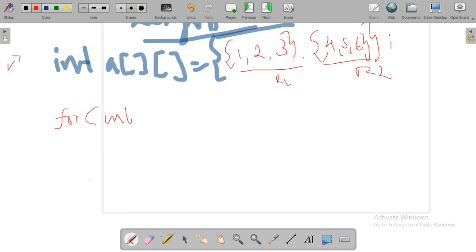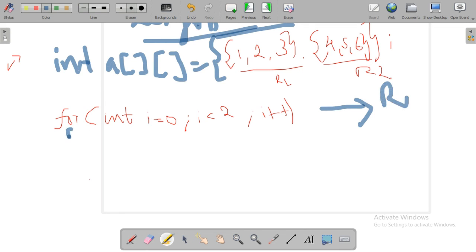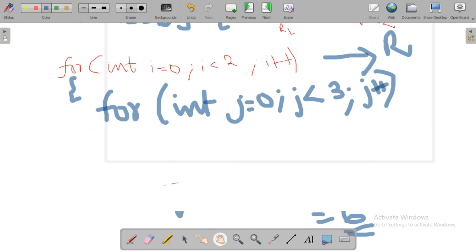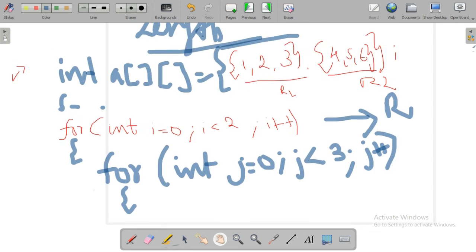Here, with a 2-dimensional array, we have to handle rows and columns. That's why we are using i equal to 0, i less than, how many rows are there? Only 2 rows are there, so i less than 2, i plus plus. Inside the for loop, the i is representing the number of rows. This is indicating the row. Open the braces, then you have to write the loop for the column. For that we are using 2 for loops, j equal to 0, and how many columns are there? 3 columns. So we write j less than 3 and j plus plus.